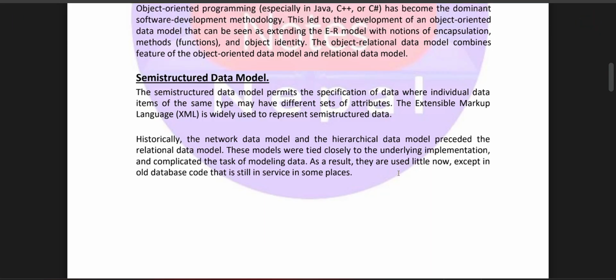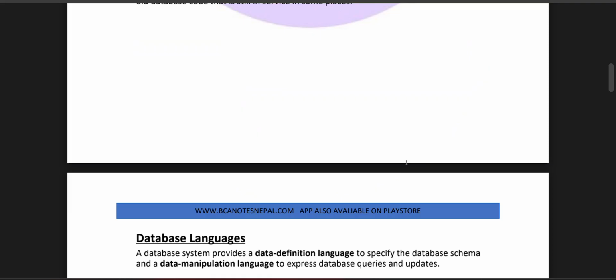Historically, the network data model and the hierarchical data model preceded the relational data model. These data models were tied closely to the underlying implementation and complicated the task of modeling data. As a result, they are used little now, except in old database code that is still in service in some places.